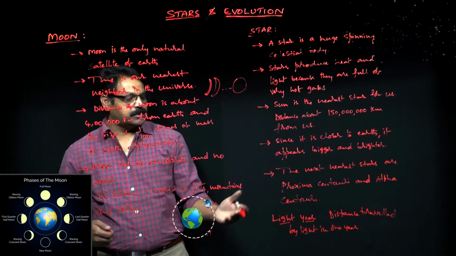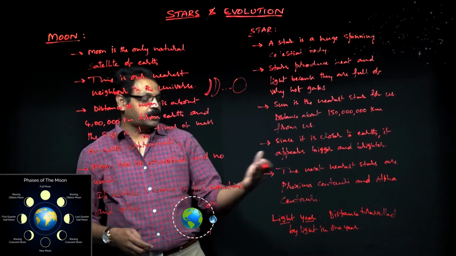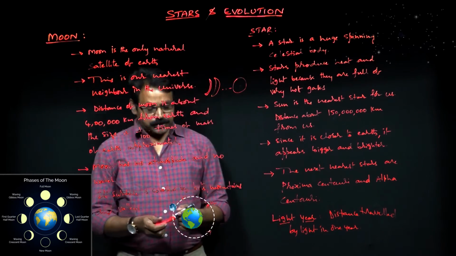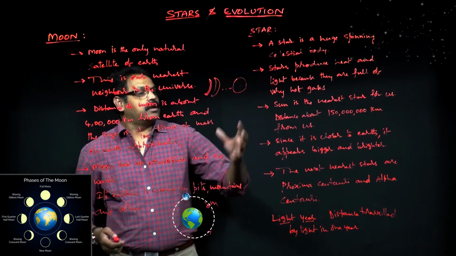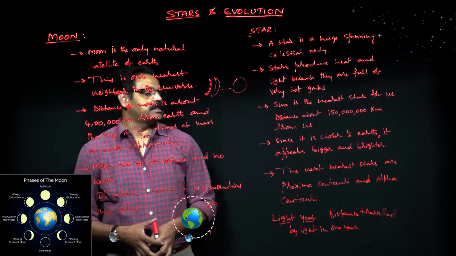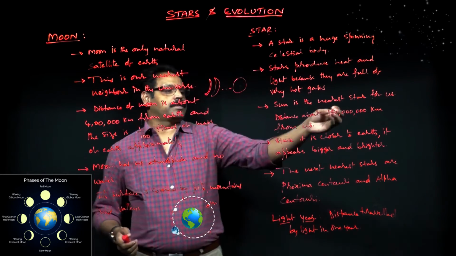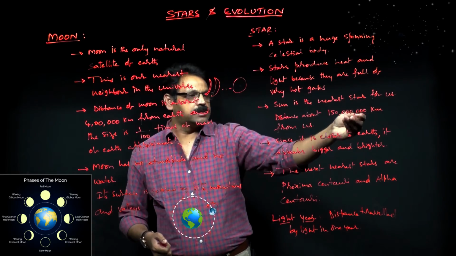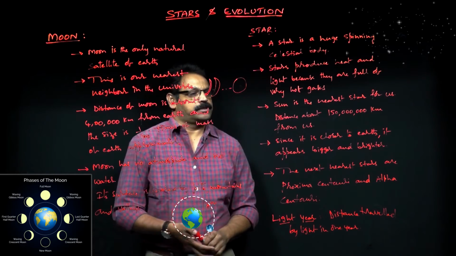Such a big thing, because 3 into 10 power 8 multiplied by 365 days, that you convert into seconds, you will get a huge number. Generally you measure astronomical distances in light years. But for the sake of convenience, I am writing this in kilometers. It is around 15 crore kilometers from us.